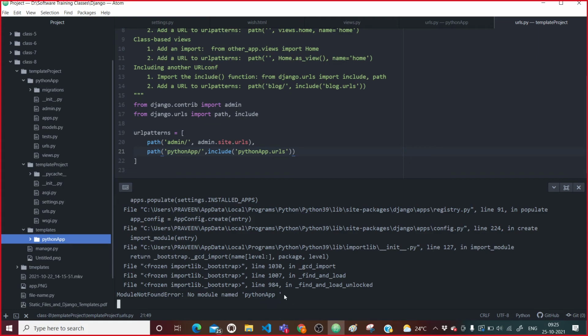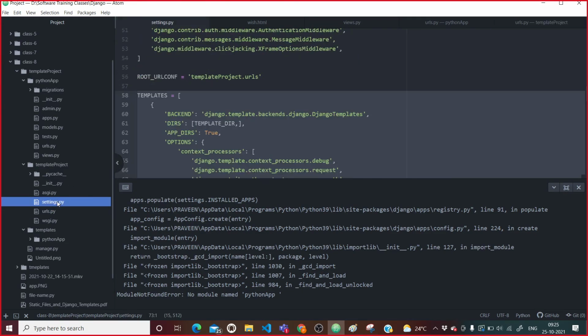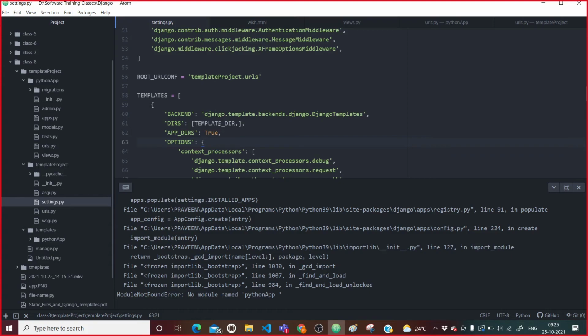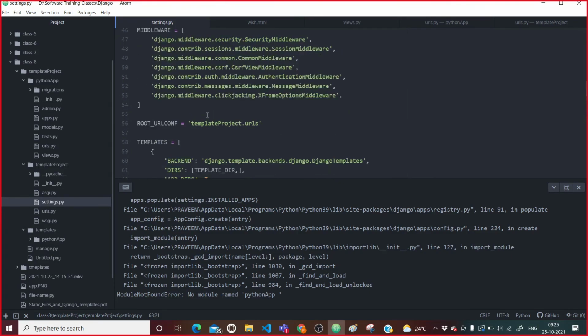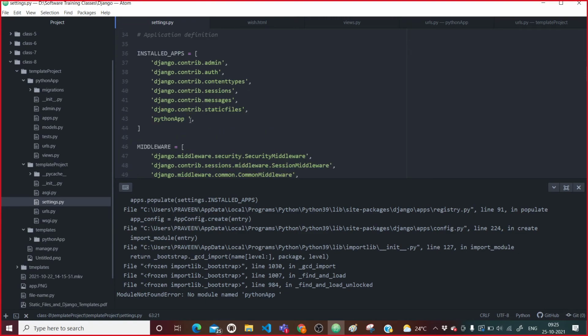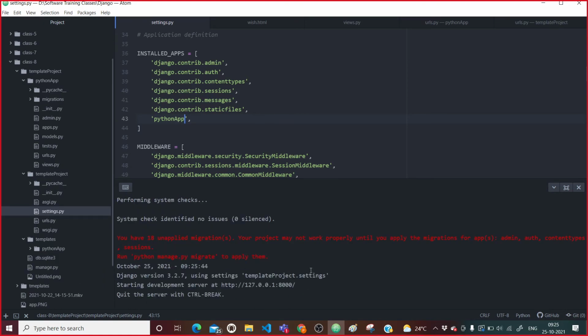Okay, module name. You are saying there is an extra app. Okay, let me see. The urls.py file, this is only settings.py. Okay, this is what was the mistake. So now it started running, right?